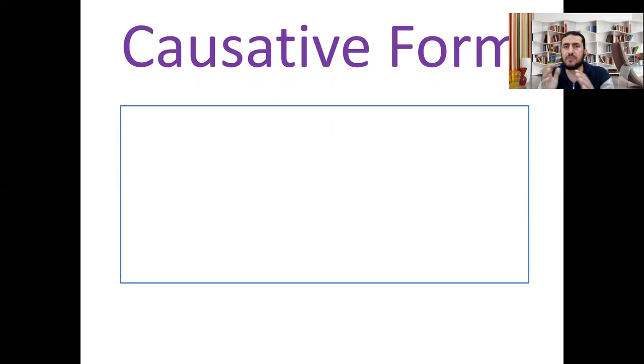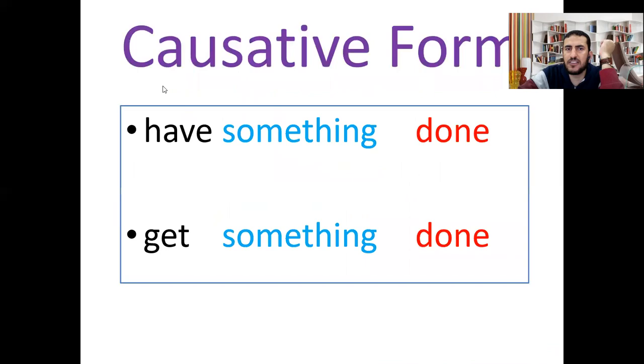From the previous examples, we can elicit together, we can guess together the form of the causative. The form of the causative, as you can see: have or get something done. Have or get in the tense of the sentence, something, the object, done, the past participle of the verb of the sentence.